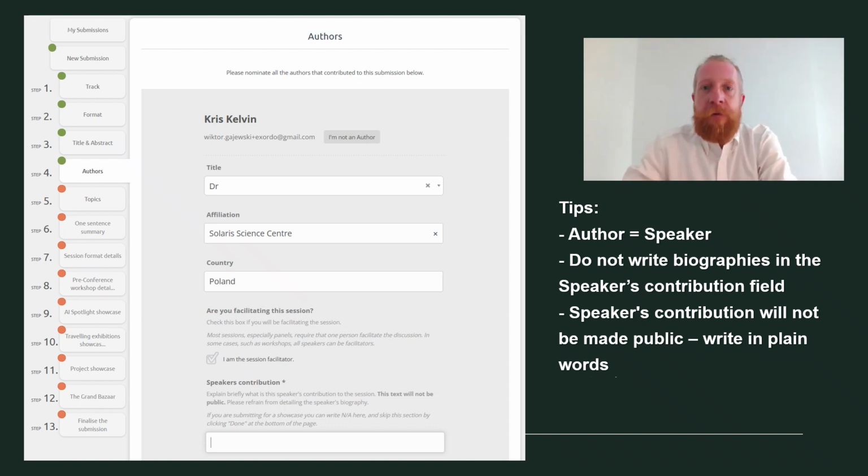Also in this step, you can nominate one or more of the speakers to be the session facilitator. Many sessions need this important role to facilitate discussion and work with participants. And lastly, you can also let us know if you would like a speaker to join the session remotely. While our conference is in person first, and we expect most speakers to join us on site, we will offer a limited number of remote speaking spots, especially if it will bring new or outsider voices to your session.